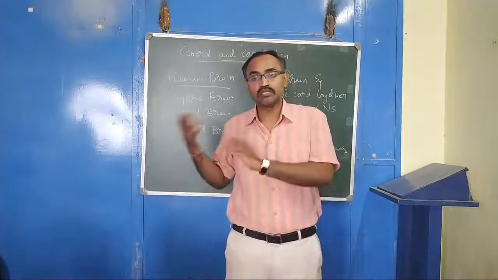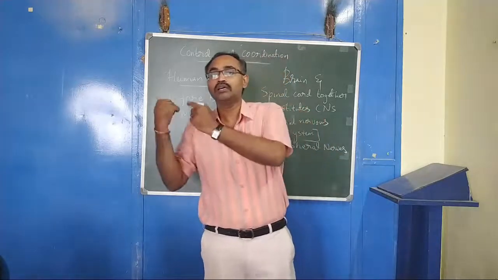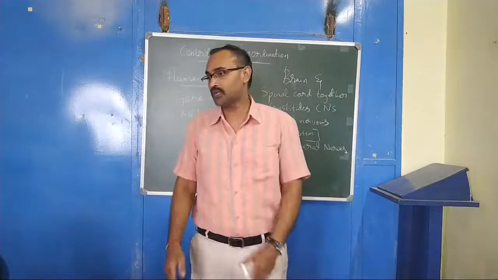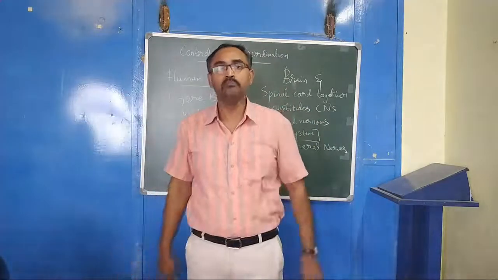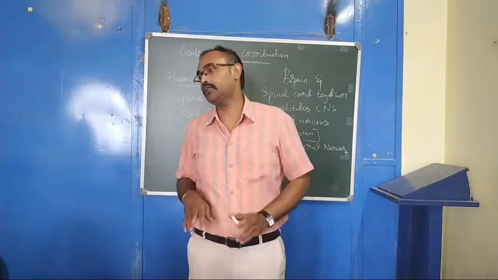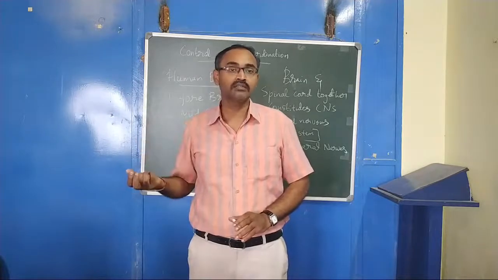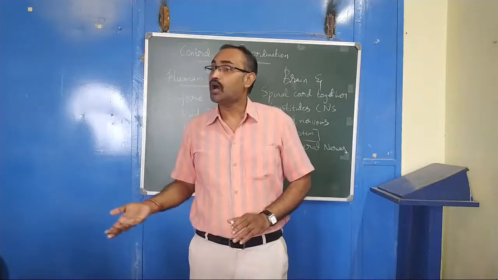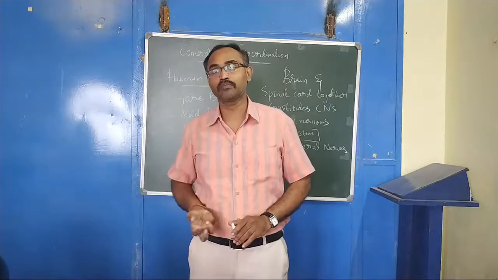Then it gets transmitted through the motor neuron to the muscles. Okay. Other than hearing, smelling, tasting or seeing, there are other areas too in the cerebrum.